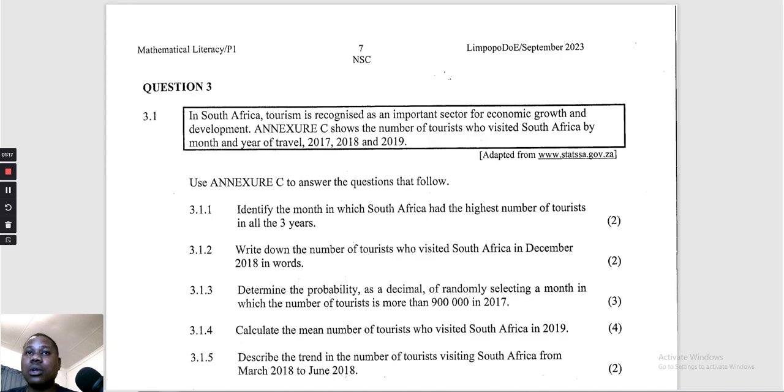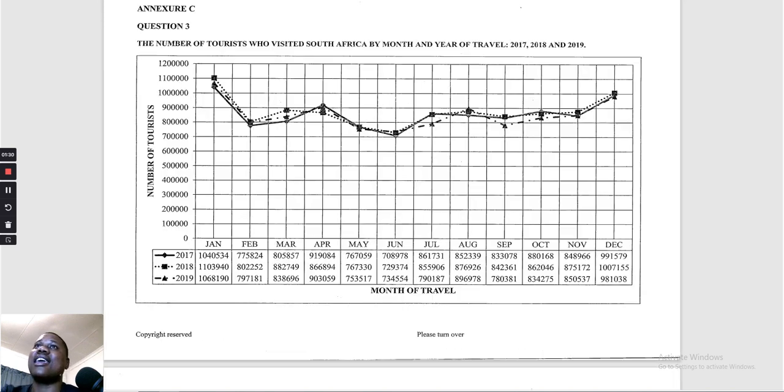Identify, no calculations, the month in which South Africa had the highest number of tourists in all 3 years. You see the numbers there? There are lots of numbers. But let me tell you how to win that one. You just have to compare this. Remember, this one here represents February.